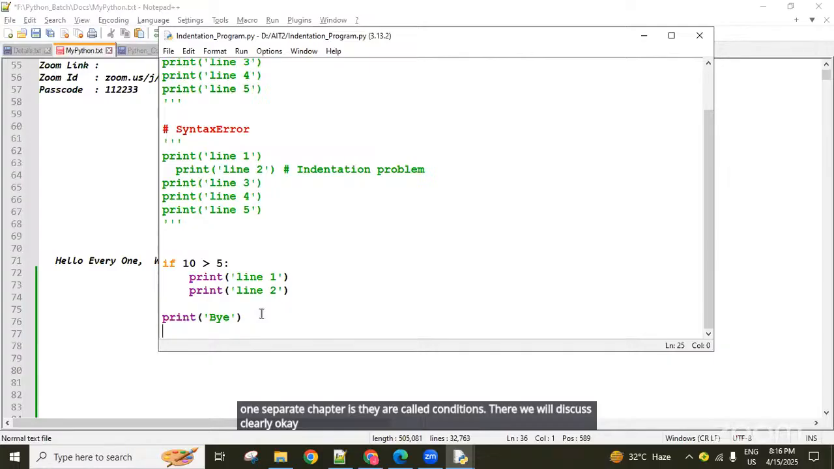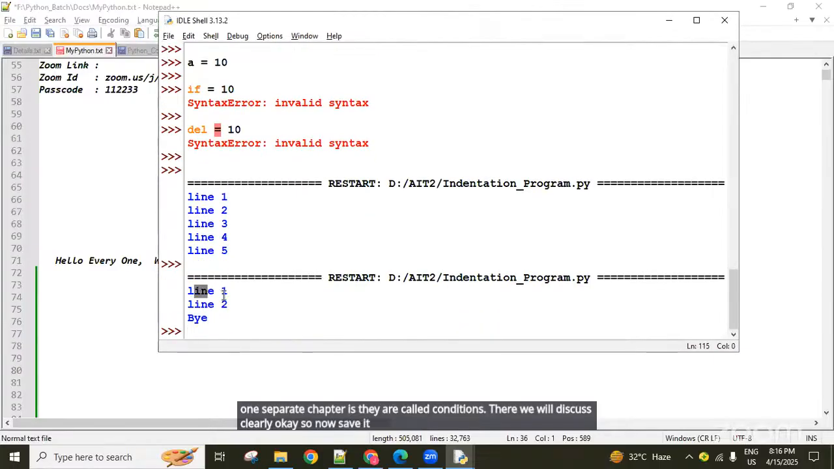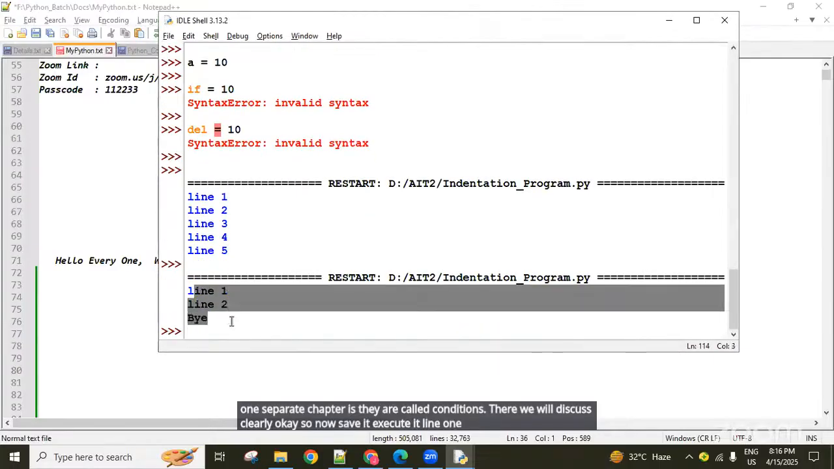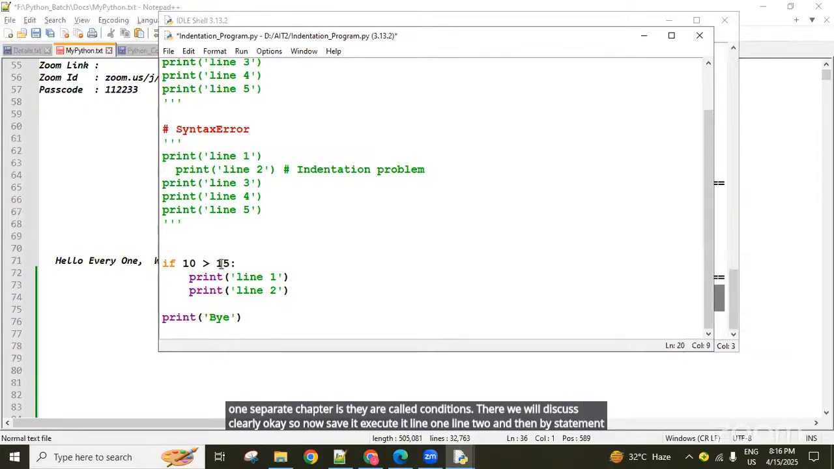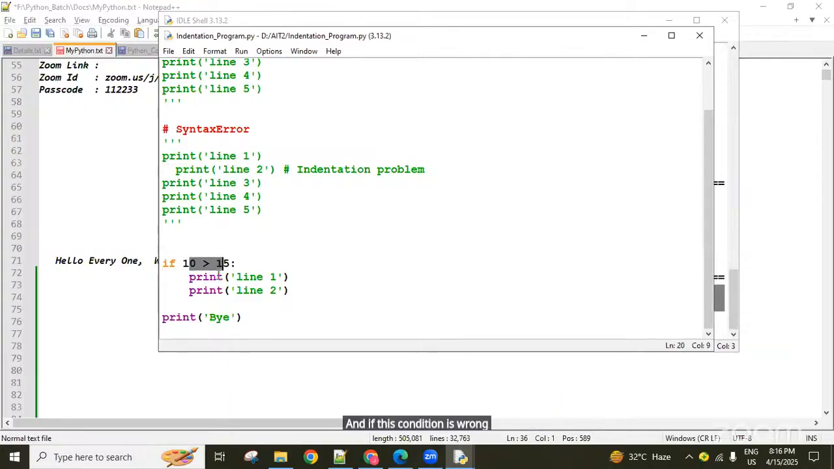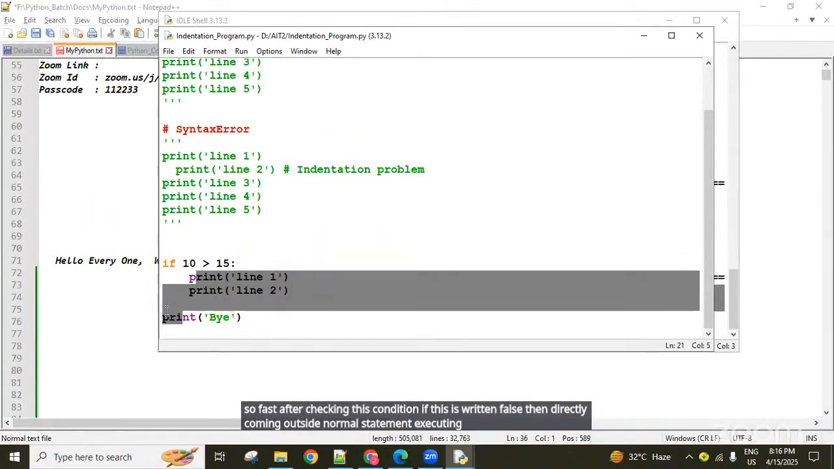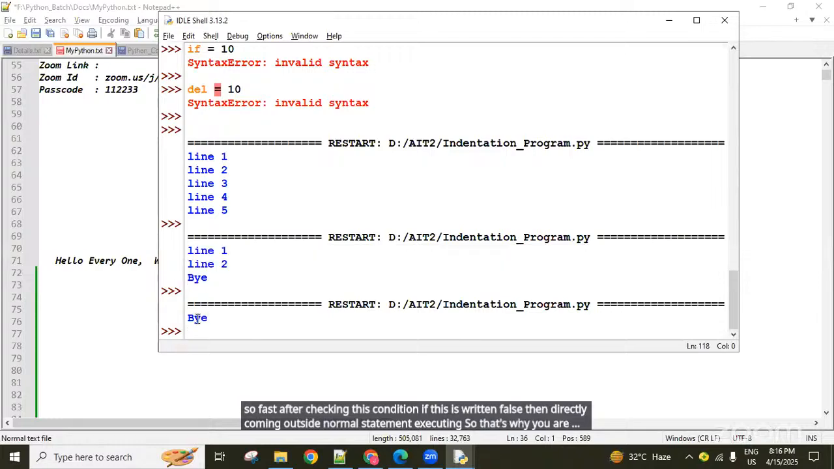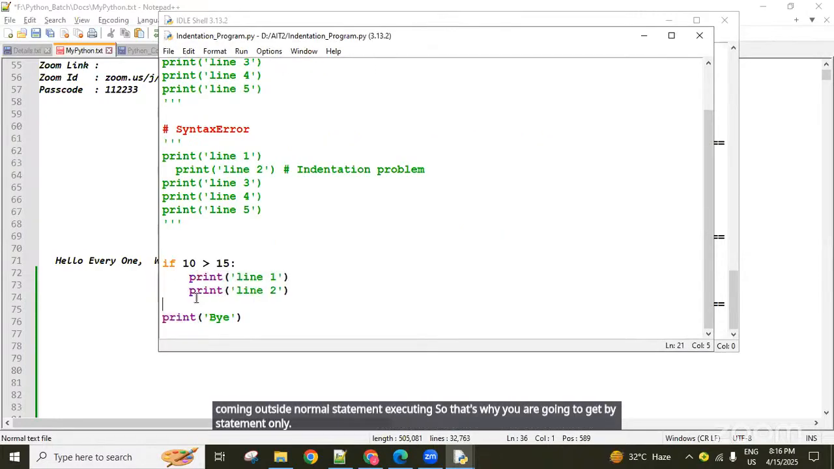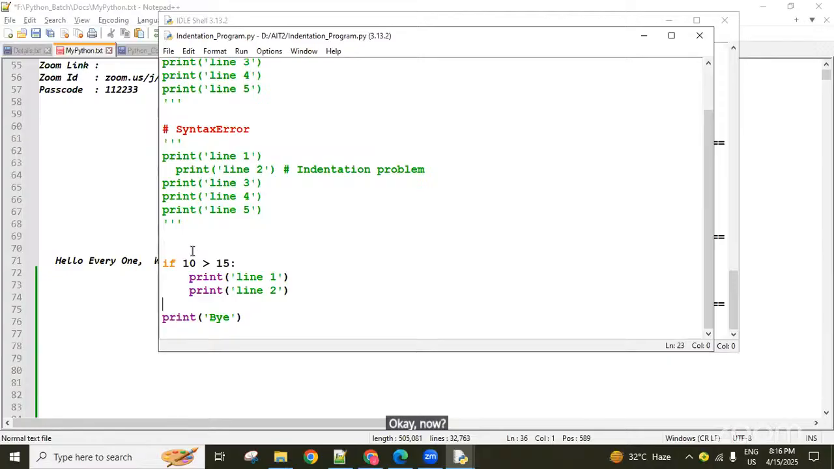Okay, so now save it and execute it. Line 1, line 2, and then the bye statement. And if this condition is wrong, meaning false, then these two lines are not executed. So first it checks this condition. If this is false, then it comes directly outside and the normal statement executes. So that's why here we're going to get the bye statement only. Okay, so this is about the indentation.